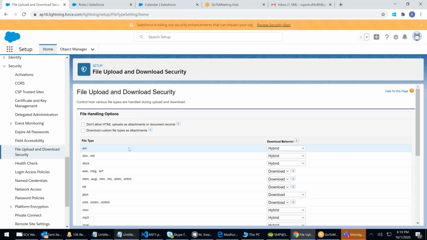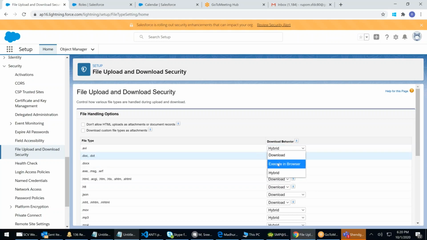Whenever there's an ABI file, any audio, visual, PDF, what happens? When you get a Gmail, any word, you click on it, and automatically without downloading, it opens up. That's called hybrid. Hybrid is nothing but it will open up by itself without the required source software. But if you want, you can download it. It will be executed in the browser. You can set it: if anybody uploads a movie, they cannot download it. If you upload, you can only play it in the browser. It will not allow you to download. You can block.